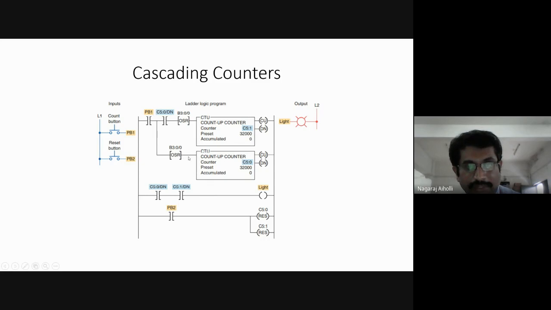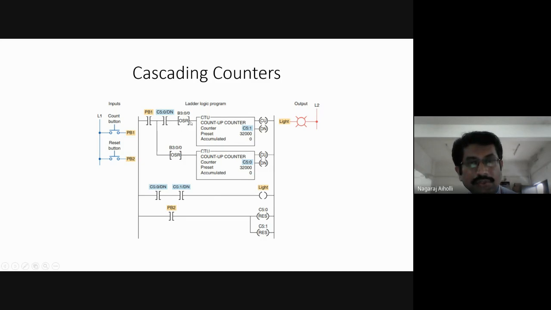Then the output of this is applied to one more instruction, the count up instruction. This is also energized, because of which the count up counter starts to count from the accumulated value 0, 1, 2, 3, like this. It counts up till 32,000. Once the done bit, C5:0/DN, becomes equal to 1, this is connected here. When this is 1, this will be closed and becomes true, and the OSR instruction also becomes true.